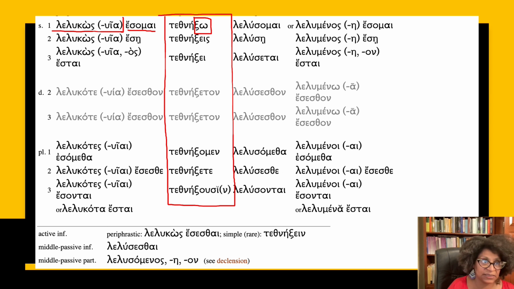So the future active part is the perfect active participle plus the future of the verb to be. In terms of the infinitive, same way. The infinitive is made with the future of the verb to be plus the participle, but sometimes, again, rarely, you will get this simple future, which is teth, ne, xein. Very rare. The participle, again, in the middle passive is lusomenos. We looked at that already. Lelu lesthein. All right. So that will be our future active, or perfect actives, and pluperfect active, and future perfect active.